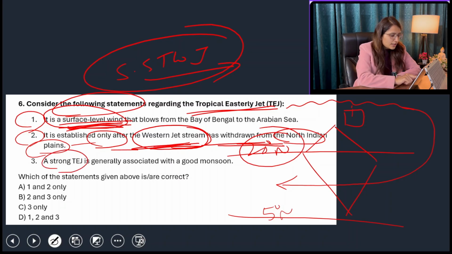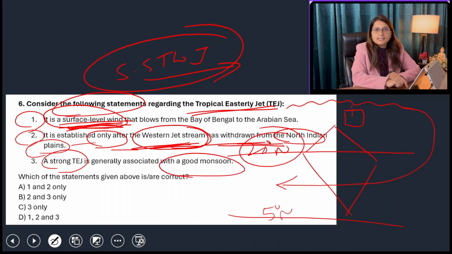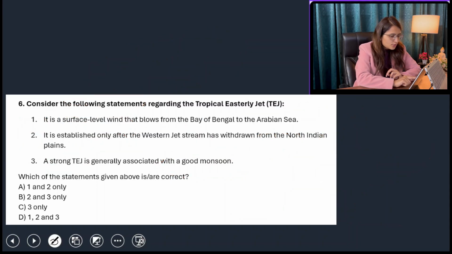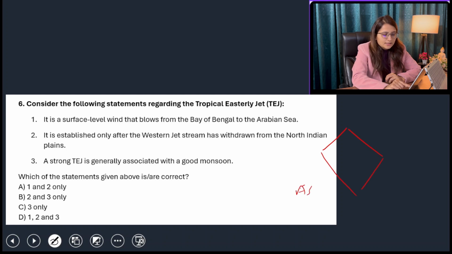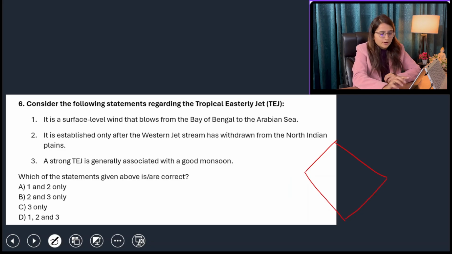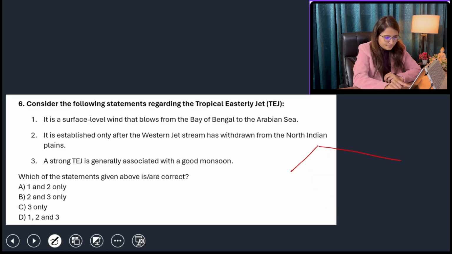A strong TEJ is generally associated with a good monsoon. Yes, TEJ is very responsible for the good monsoon. And how is it so? As we know, this is your Indian area, this is your Arabian Sea. Okay, so I'm not making the Arabian Sea like this. This will be your Indian area, this is Arabian Sea, this is your Bay of Bengal. This is your Tibet plateau. This is the upper atmosphere of Tibet plateau. This is your high pressure area in summers.